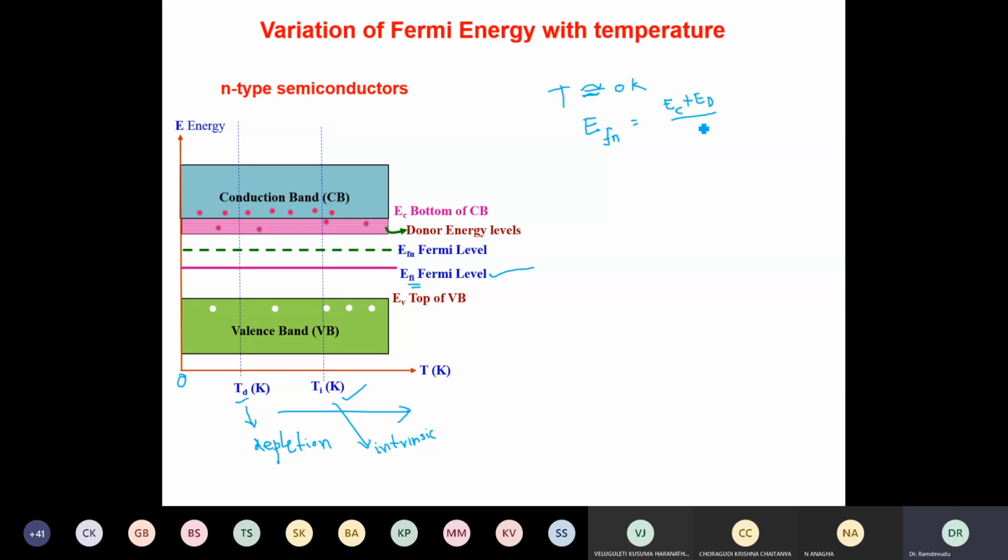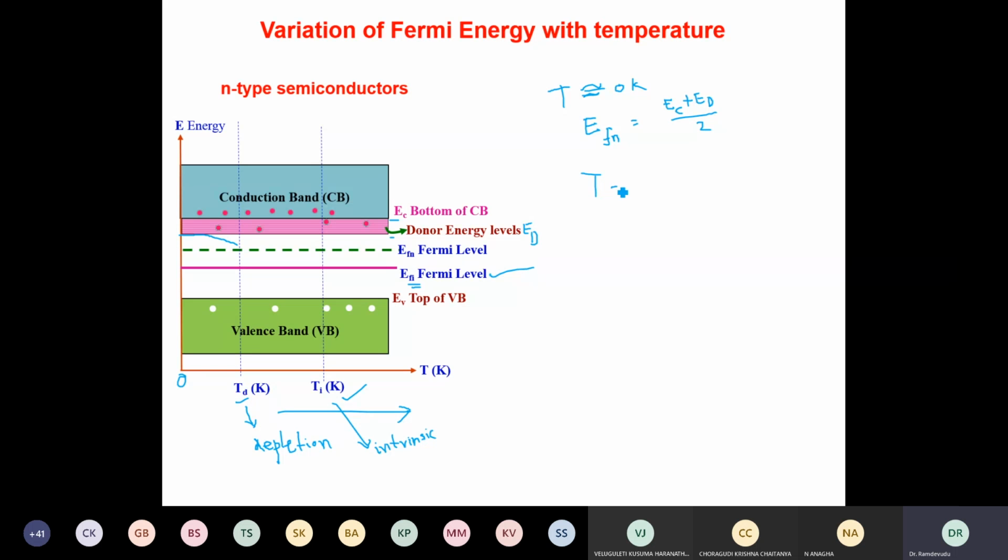That means initially when T is approximately 0, EFN will be here, between the EC value and the ED value. It starts at almost the center of this, and as temperature increases, it decreases and comes down like this.